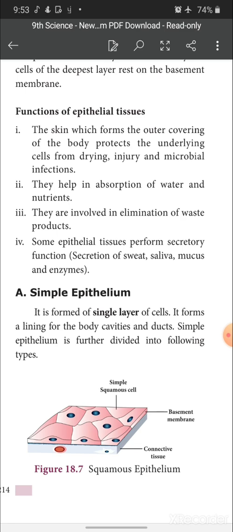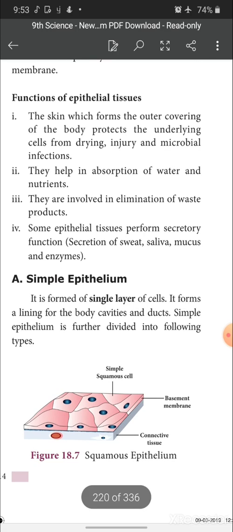Simple epithelium is further divided into the following types. Okay. So, first, simple epithelium. It is formed of a single layer of cells and it forms the lining for the body cavities and ducts. Okay. And where is simple epithelium present? It is present in the body cavities and ducts.